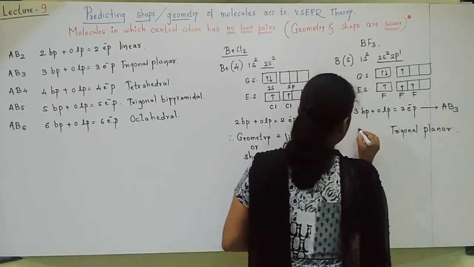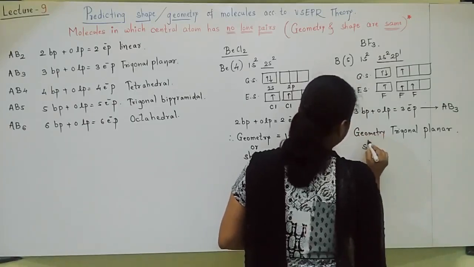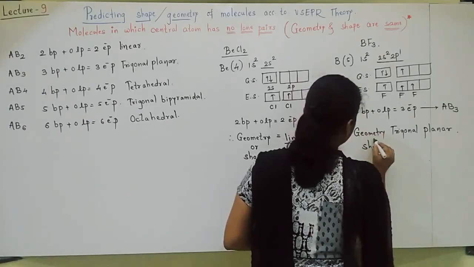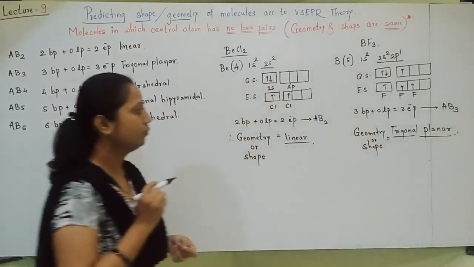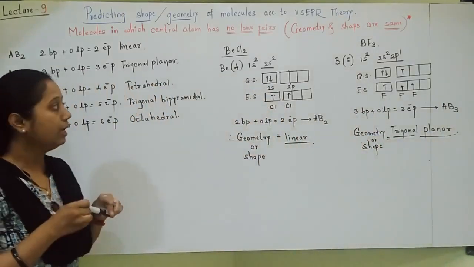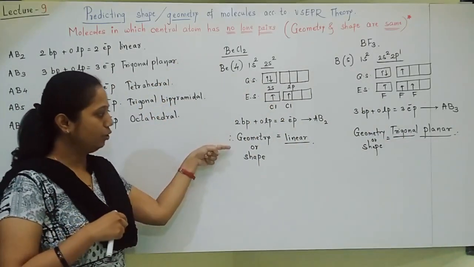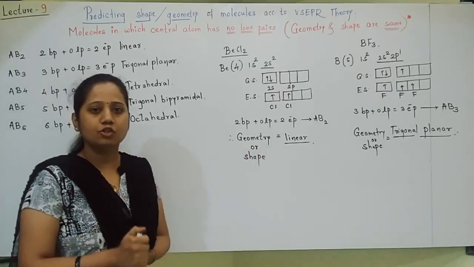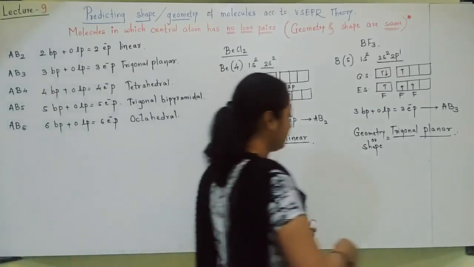It is the geometry, or you can say shape. Okay, take a screenshot and keep writing all the molecules. Directly the molecule will be given, you can tell the geometry of the molecule. Let us move towards the next molecules.